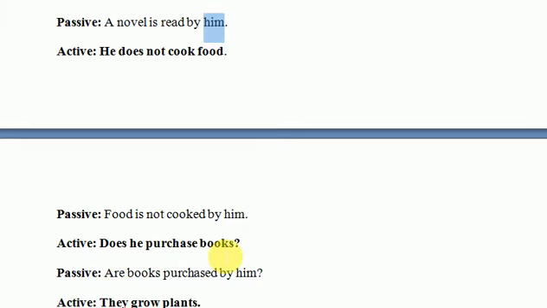And in the third instance, we see that this is the interrogative sentence. Does he purchase books? When we change it into passive, the auxiliary would come first. And what would be the auxiliary? Are, because books is plural. Are would come first because the sentence is interrogative. Are books purchased by him? Auxiliary plus object plus past participle or third form of the verb, plus by, and plus subject, which will come at the end.